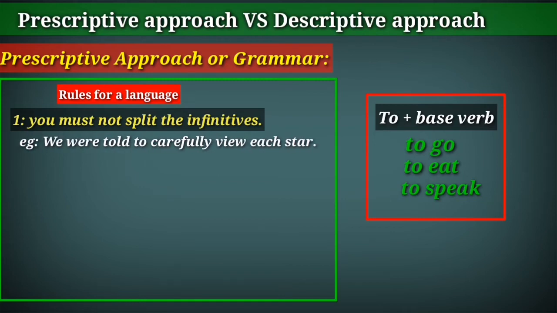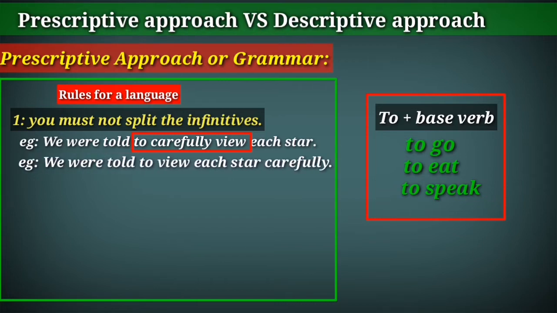Here the infinitive to view is split by an adverb, carefully. According to them, the correct sentence should be: We were told to view each star carefully. Now the infinitive is not split, but in the first one, the infinitive is split by an adverb.